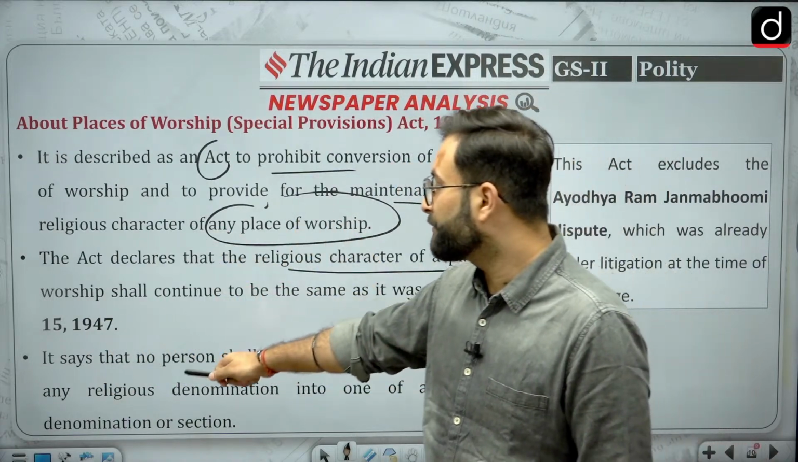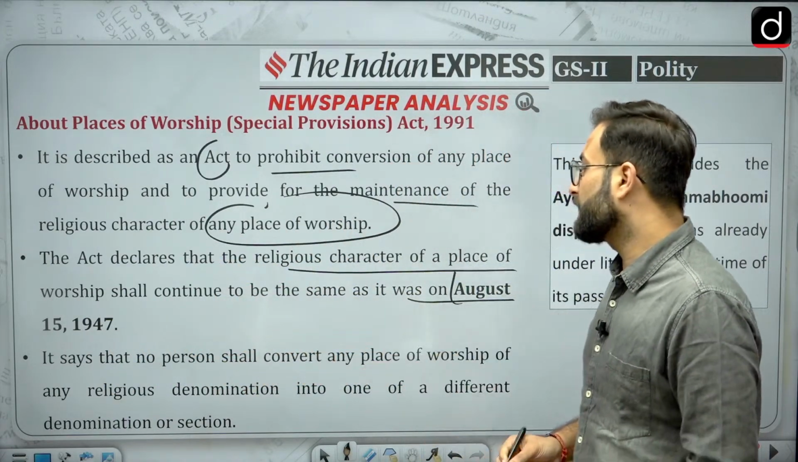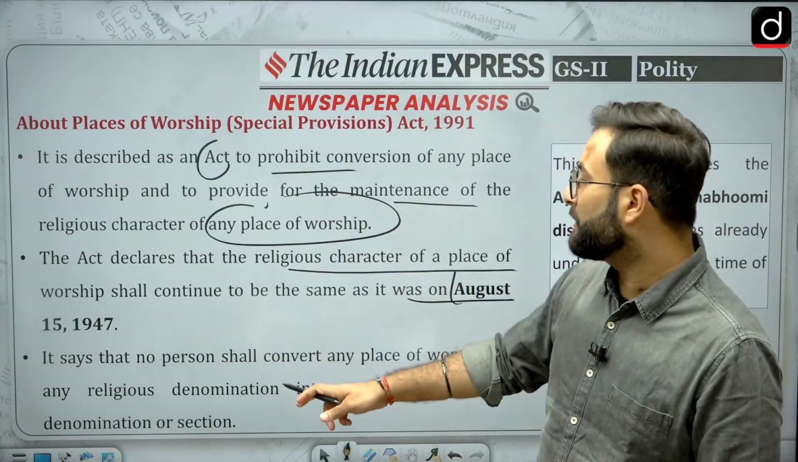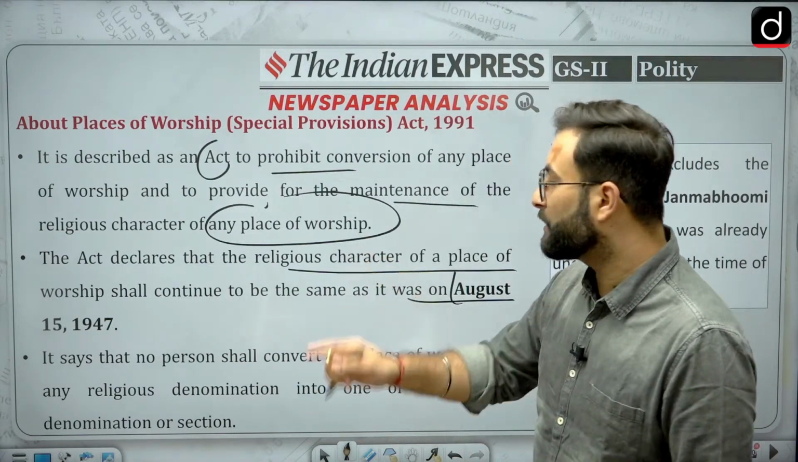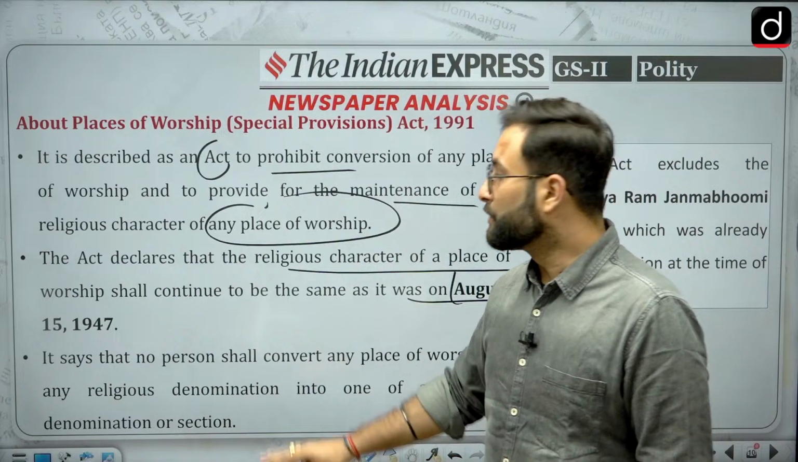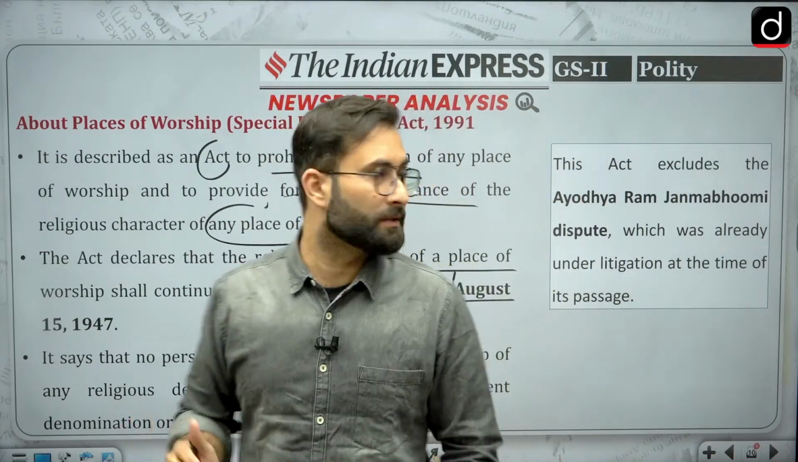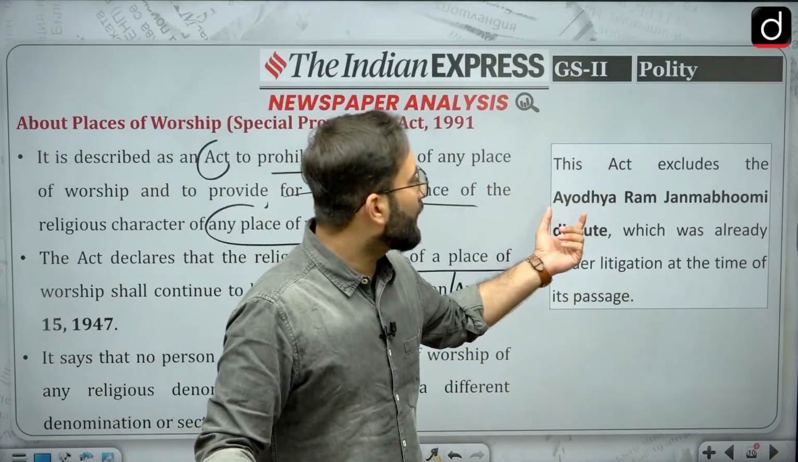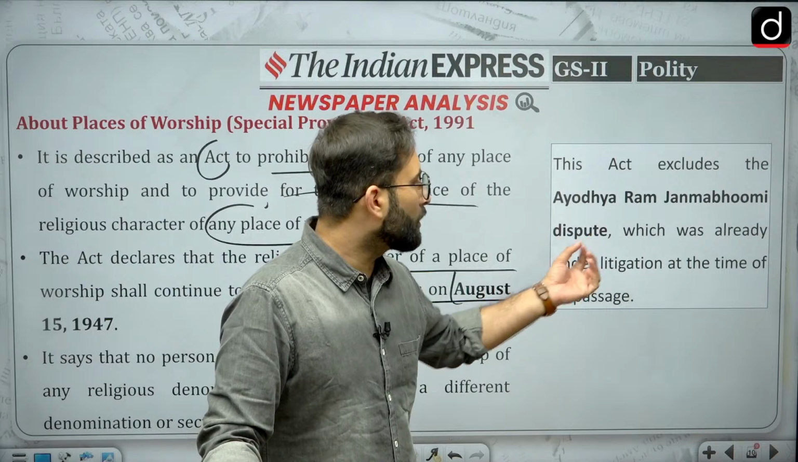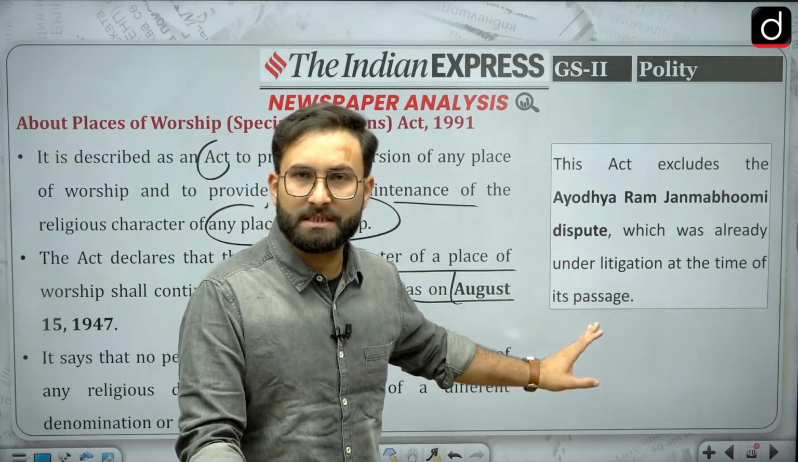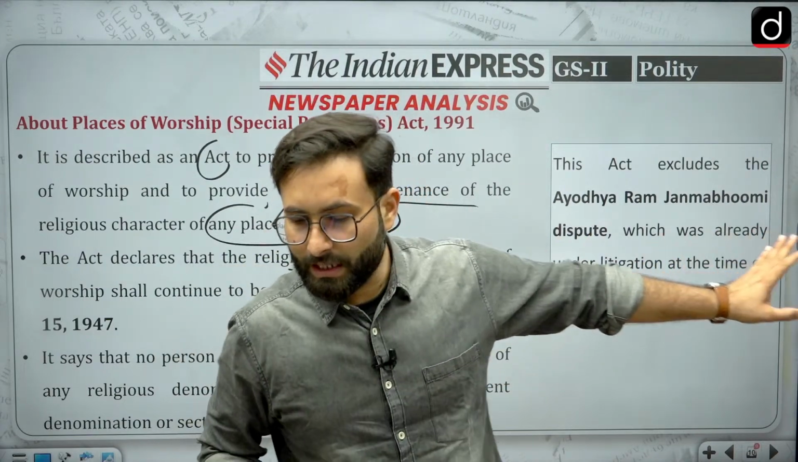Now coming to the next one, it says that no person shall convert any place of worship of any religious denomination into one of a different denomination or section. So that is what the Places of Worship Act is. Now this act excludes the Ayodhya Ram Janmabhoomi dispute, which was already under litigation at the time of its passing. So that was an exception which was created at that point of time.